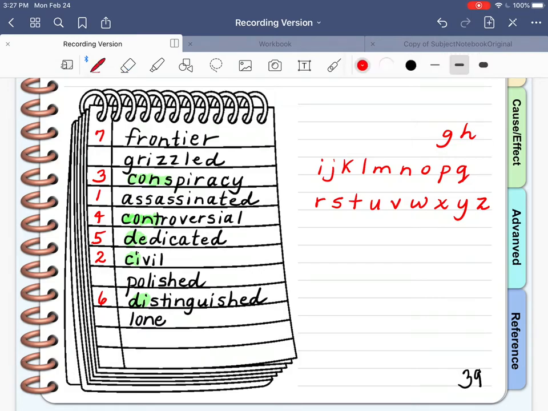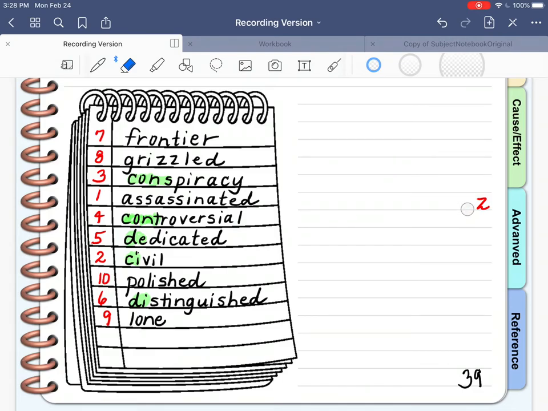We have a G. We have grizzled, so that would be number 8. No H's. I, J, K. We have lone. That would be number 9. And then, of course, number 10, the only one left is polished. So I'm finished with my alphabet, and I have my words in alphabetical order. So in the next video, we will define these words, and then we'll do some practice using them.